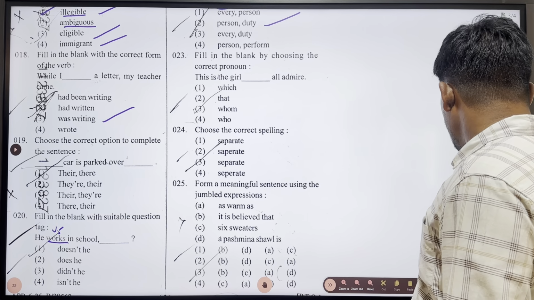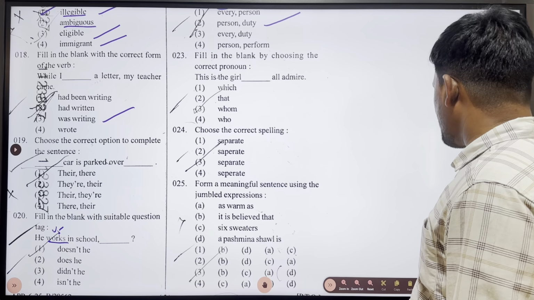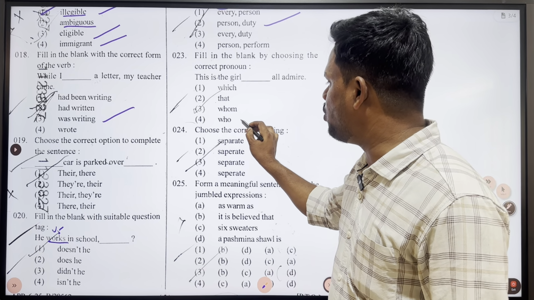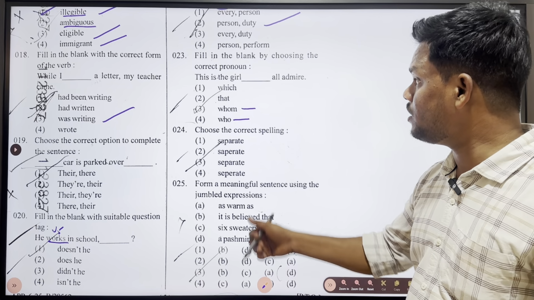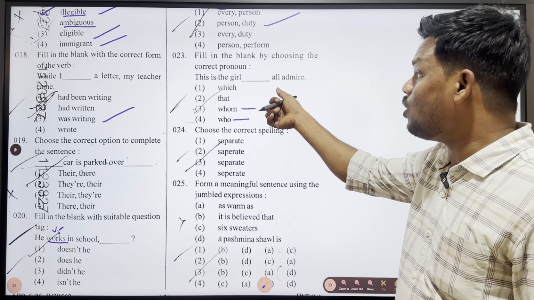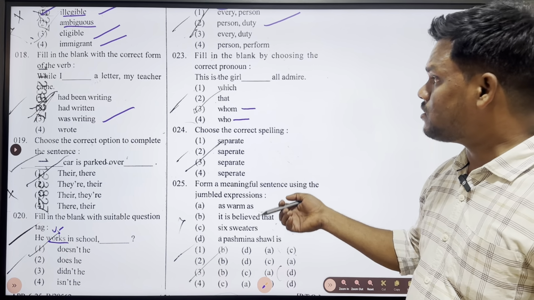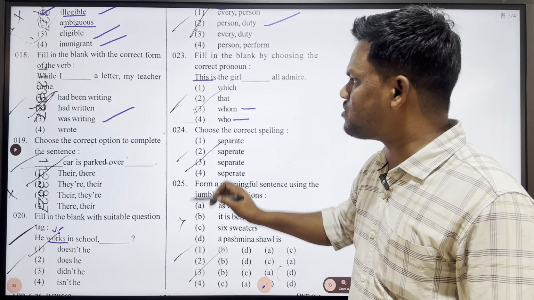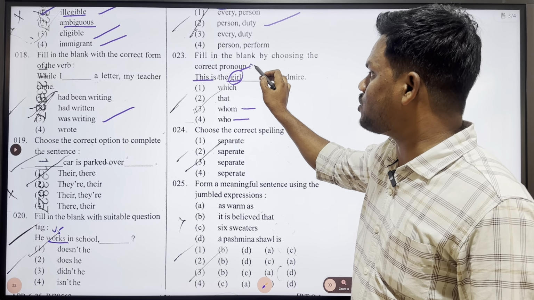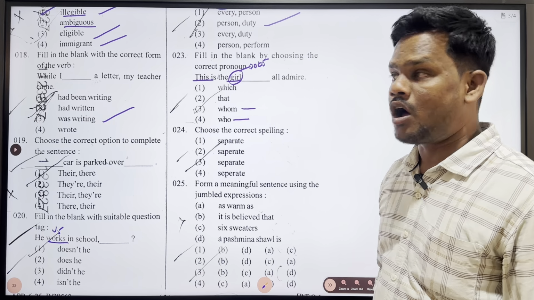But in these four options, we can only take the subjective pronoun and objective pronoun, those are nothing but who and whom. This is the girl whom all admire. So, is girl in the subjective case or objective case here? Of course, she is going to be in the objective case.